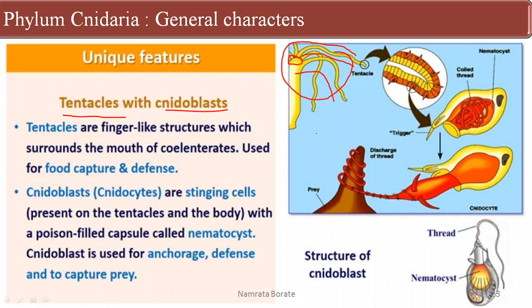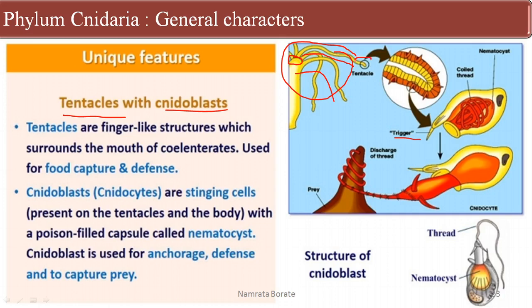The cnidoblast has the stinging cell. There is a presence of the stinging cell, which is present in the cnidoblast on the tentacles.